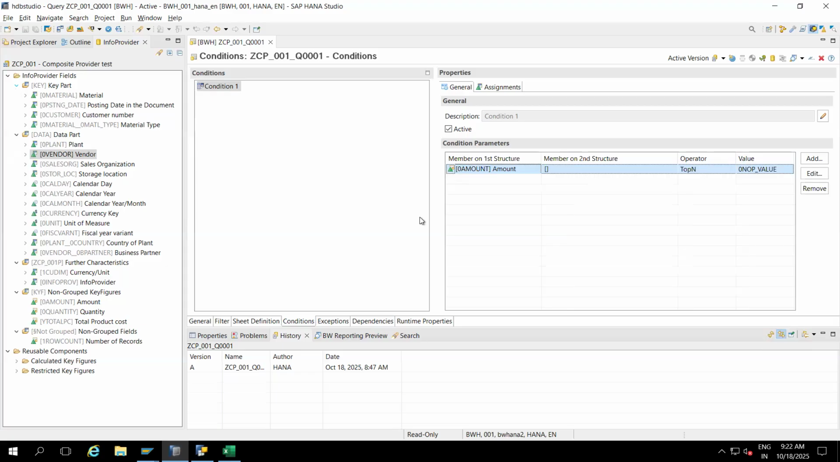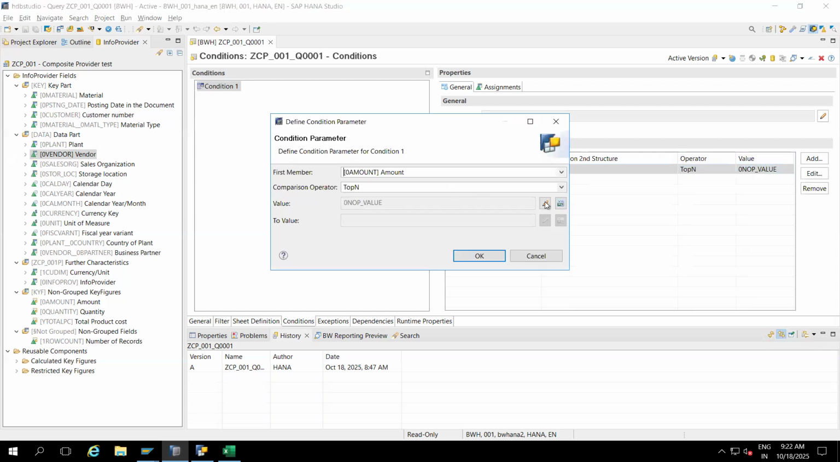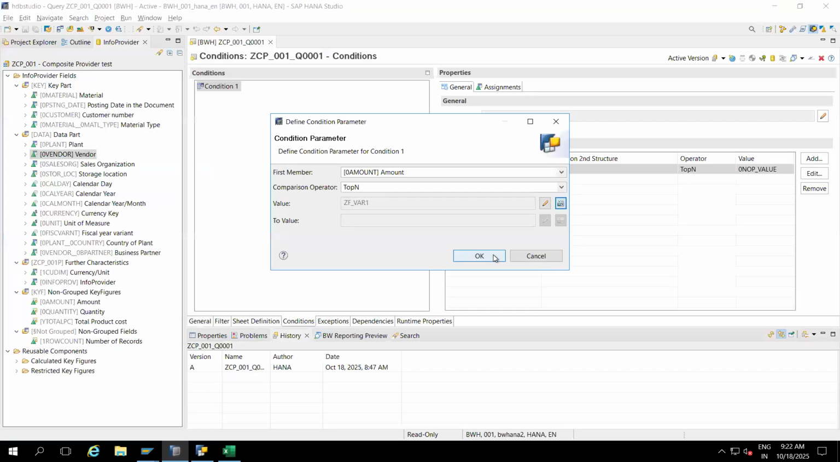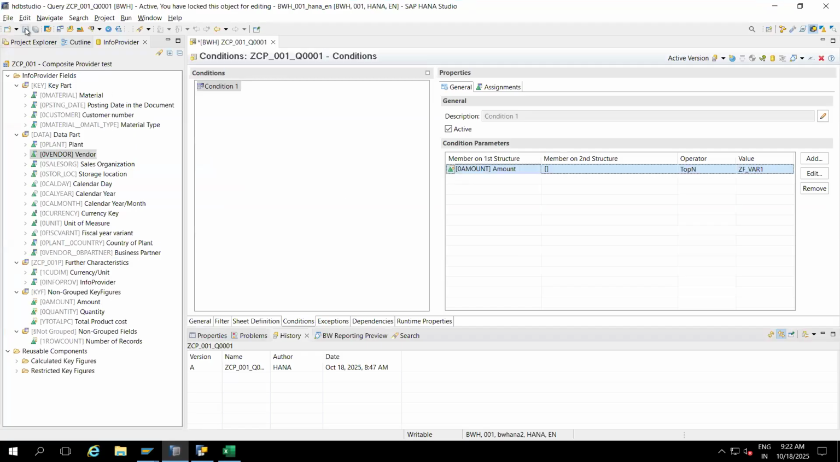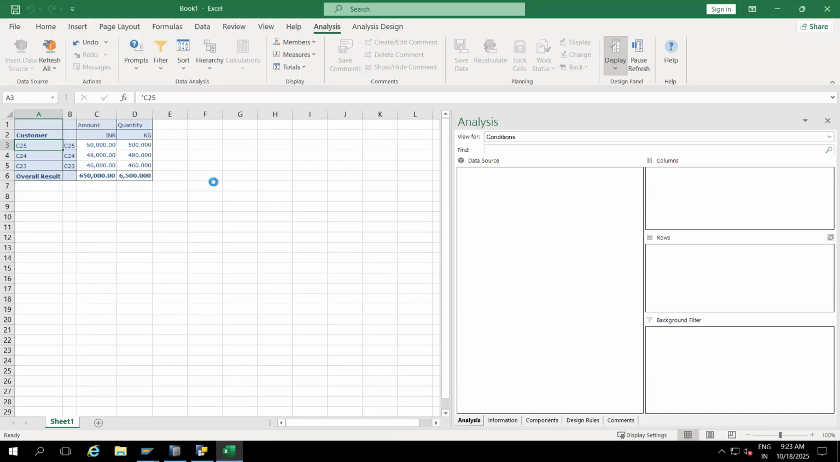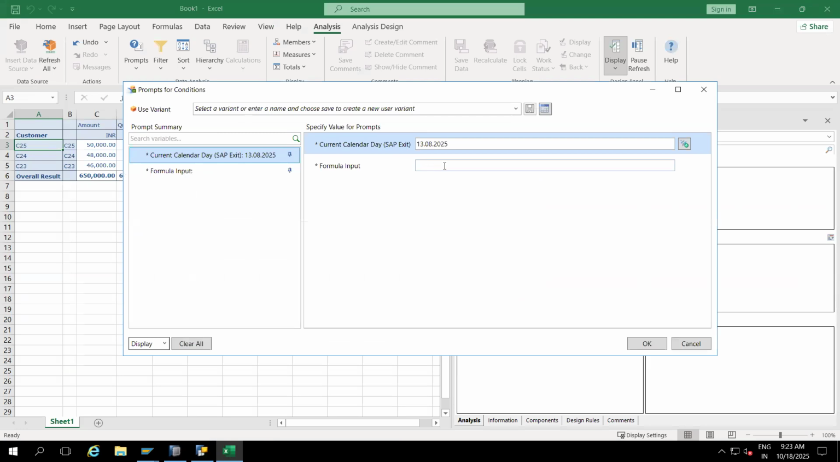How will we check this one? Go here, double click. Do we have any options here? Okay, it is input. It is asking for input. Okay, now we'll see. You can refresh it. So ready-made variables you can also use. Now it is asking for formula input.